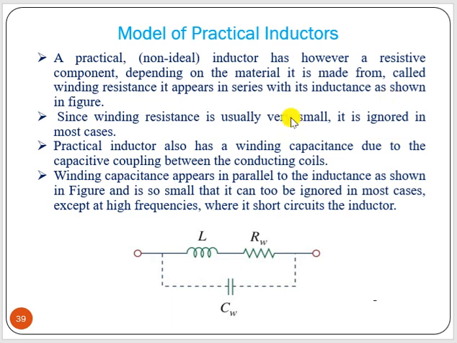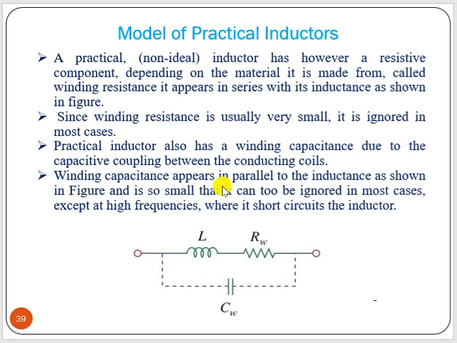So, the model of practical inductors. Practical inductors are non-ideal and have a resistive component, depending on the material. This is basically conducting wire, and conducting wire has some amount of resistance also. So for a practical case, we have an inductor in series with some resistance, and it may have a capacitance value also, or winding capacitance due to capacitive coupling between the conducting coils.